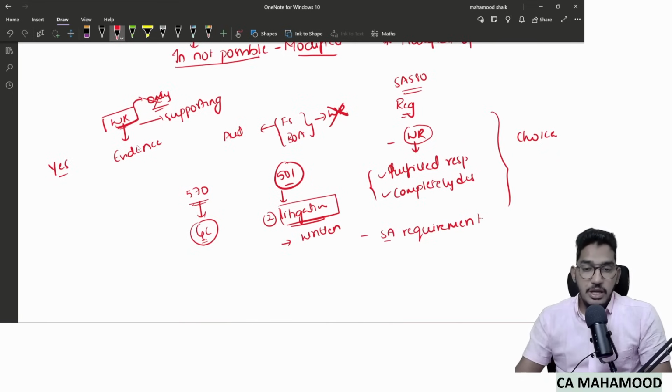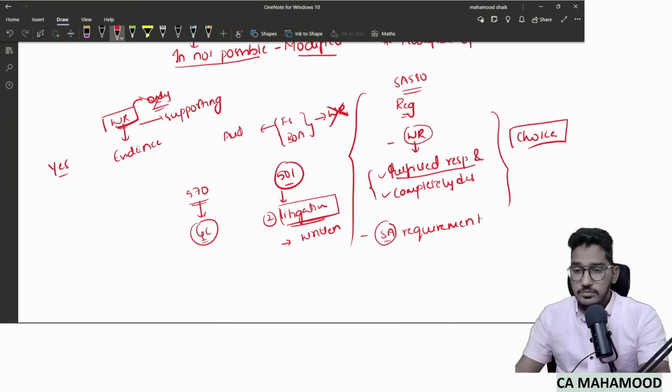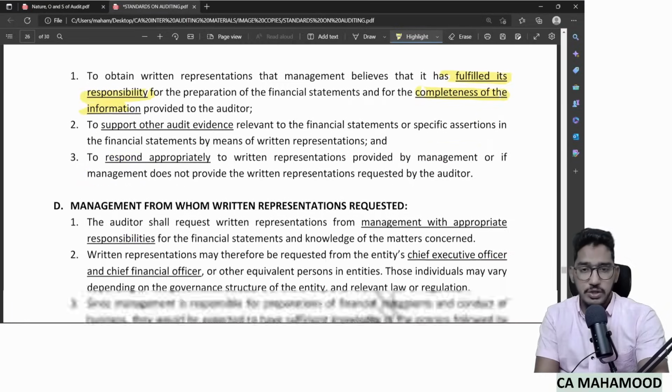But these two things are mandatory: that he should ask the management to give written confirmation that they fulfilled their responsibility and completely disclosed the information to the auditor, and also whenever there is a requirement of the standard. In the rest of the cases, it is up to the auditor's choice. So this is regarding the objective of the auditor.